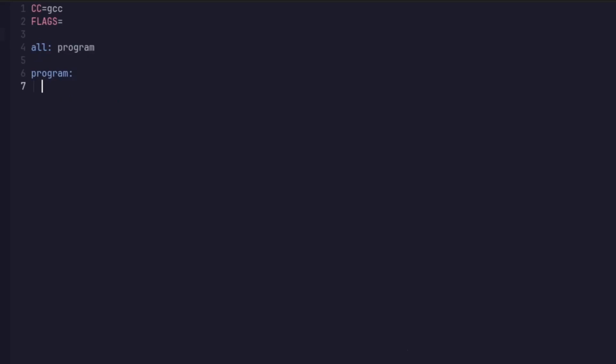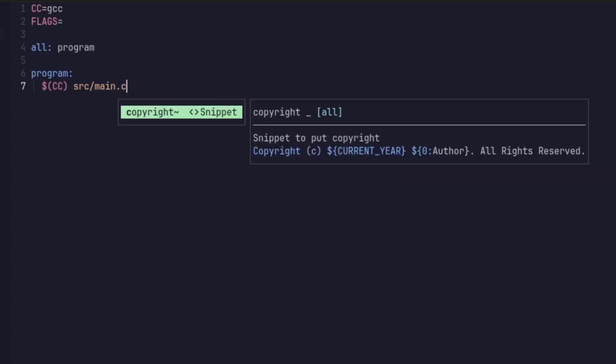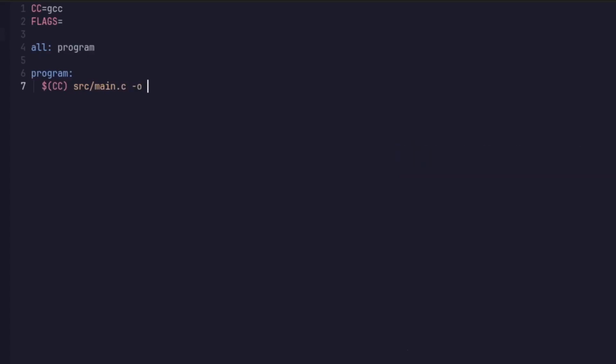What this does is that whatever I have now on this line after the two spaces will be what executes from the rule if someone attempts to use make program. However, as all is the default rule, if someone only specifies make, this is interpreted as make all, which is interpreted as make program. So in here, I'm going to be referencing our compiler, so the environment variable CC. We do this by using a $ sign, and then followed by this in brackets, we're going to put the name of the environment variable, so CC, space, and then we want to include the project files. So currently we only have src/main.c. We're going to use a space to separate this, and then we want to use the -o flag followed by another space, and here we specify what the compiled binary should look like.